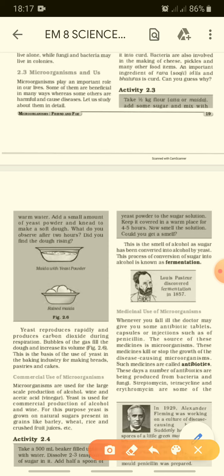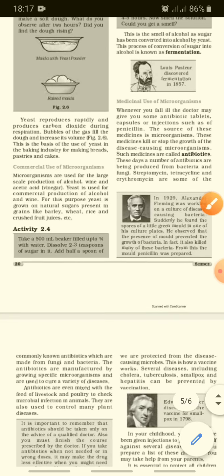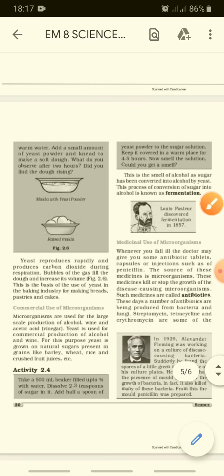Now, who discovered fermentation for the first time? Louis Pasteur. Louis Pasteur was the person who discovered fermentation in the year 1857.